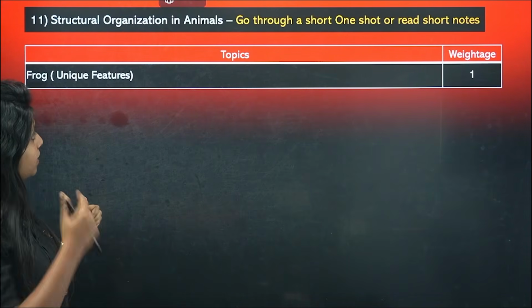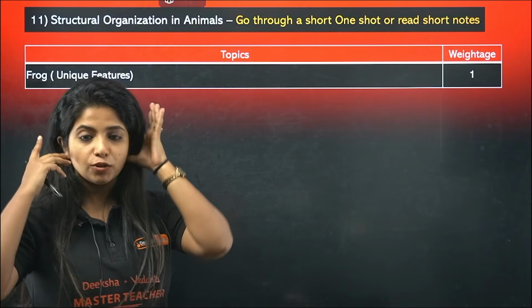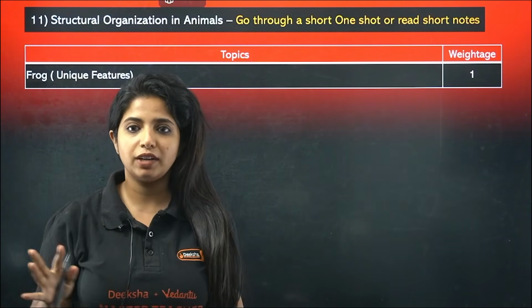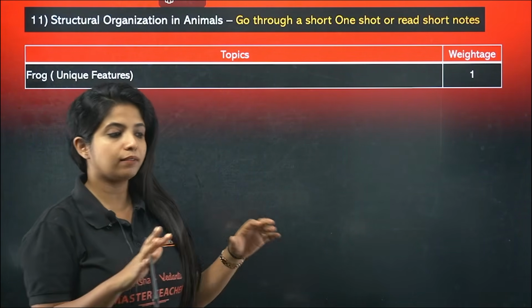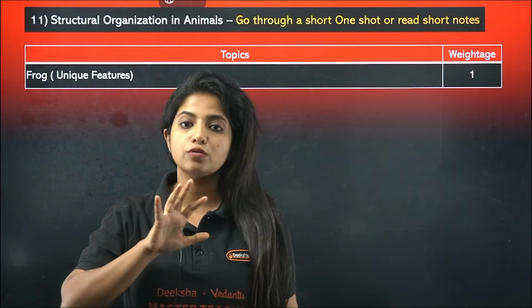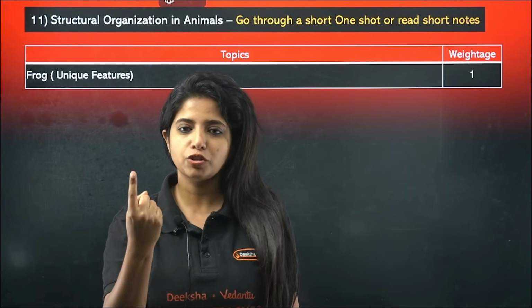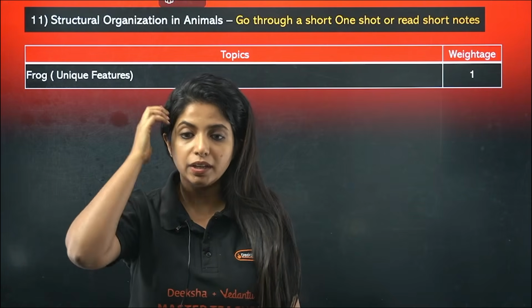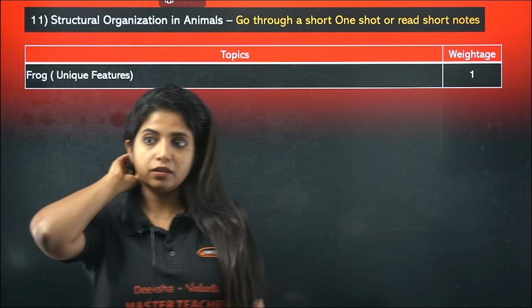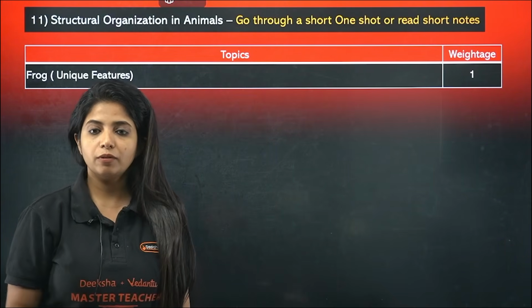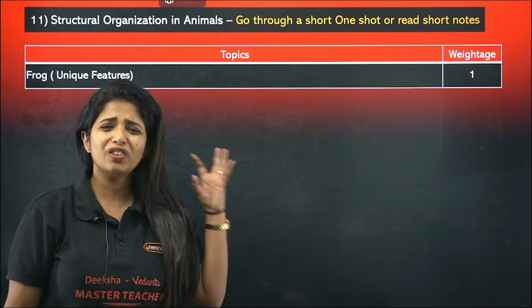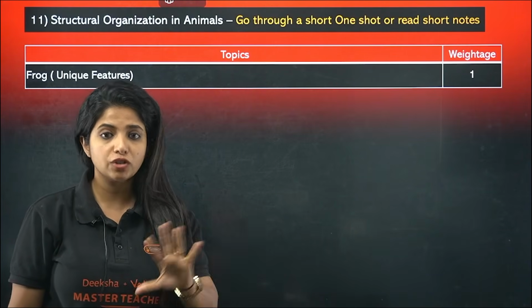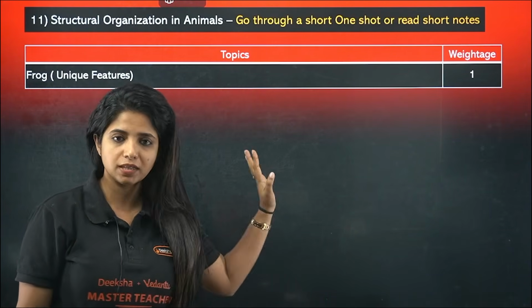And structural organization in animals, over here just frog is there, so make sure you go through it if you have time. I will not recommend you to go through the entire chapter. If you have time, just go through some short notes. One question is only there, so you can just solve it. And rest everything is deleted portion, so don't try to solve the previous year questions from the deleted portions. If you can go through a very short one-shot video, or just read the short notes if you have time, or else skip.